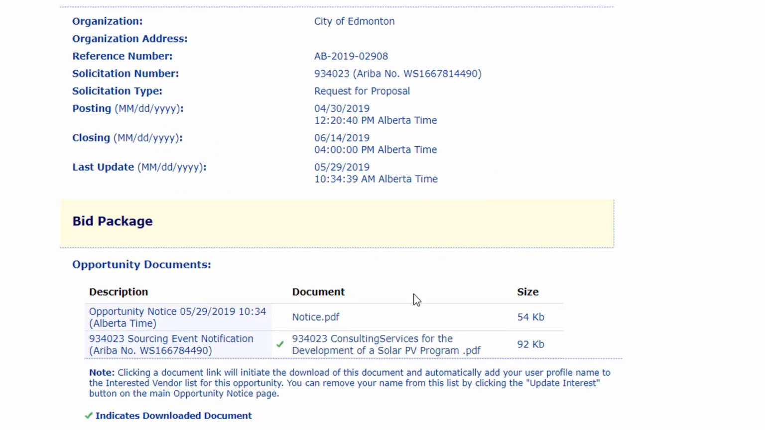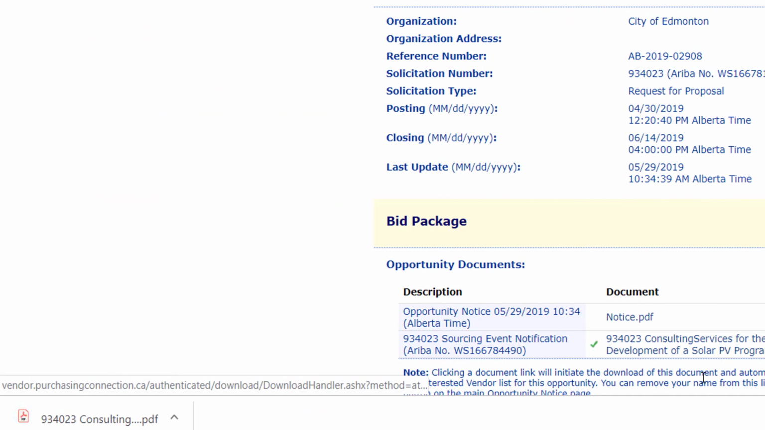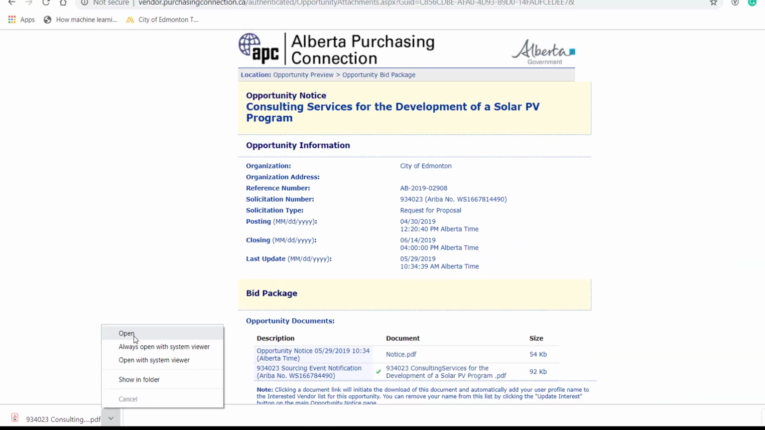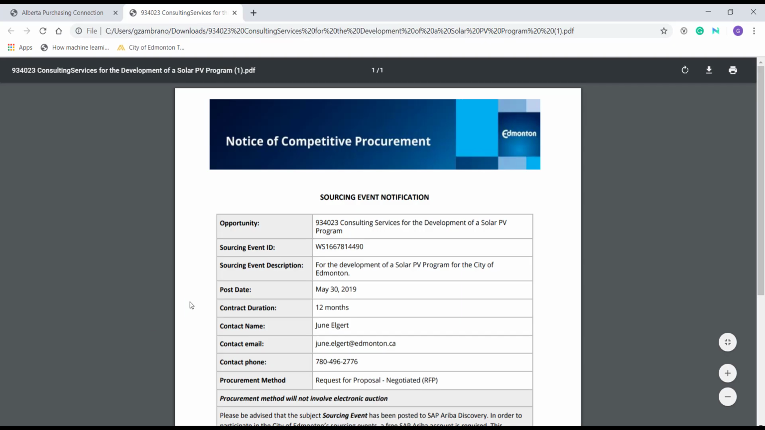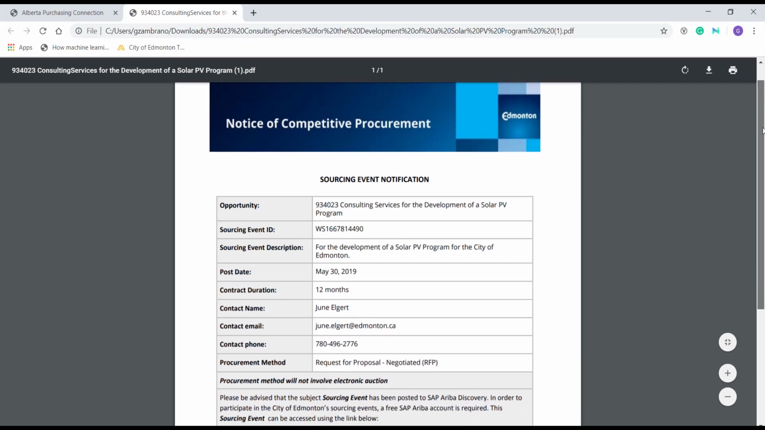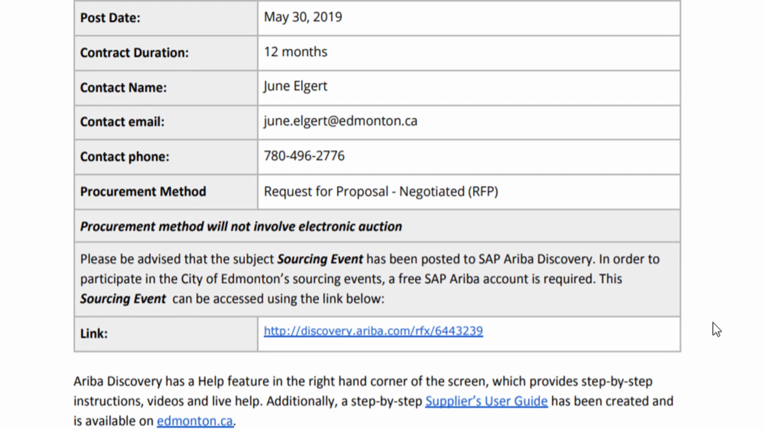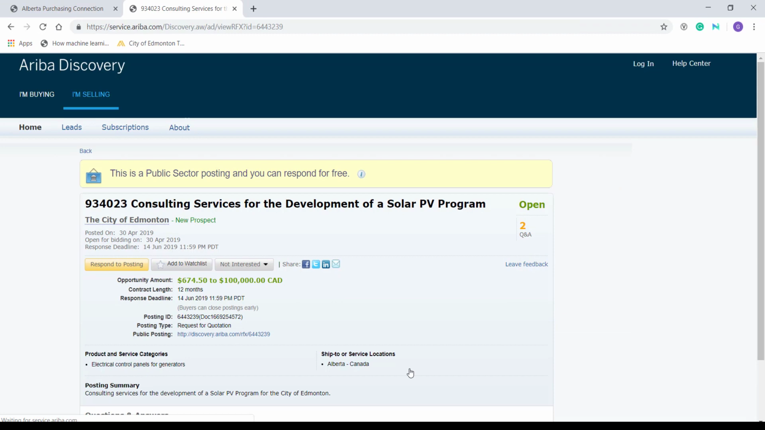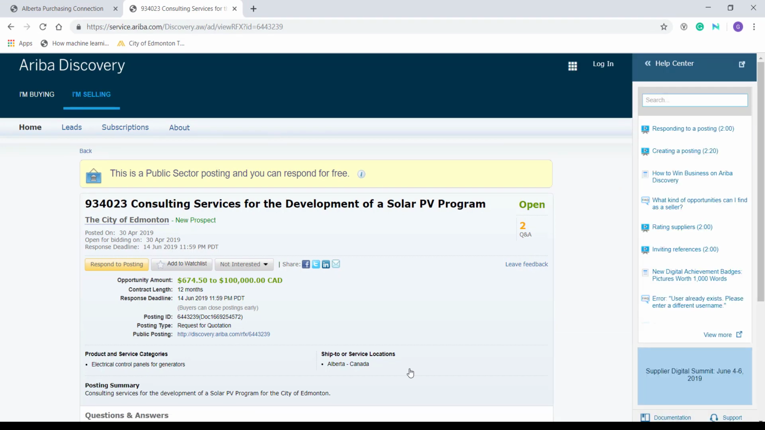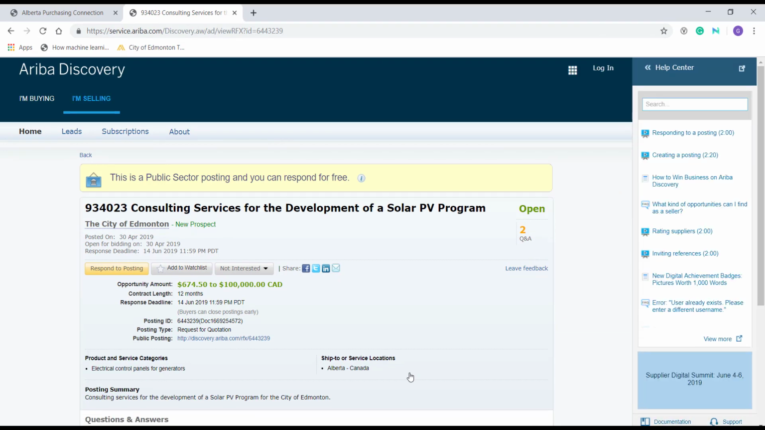On the following screen, in the Bid Package section, click the Sourcing Event Notification document and open the PDF file. In the Sourcing Event Notification PDF, scroll down and click the Ariba Discovery link to be redirected to the opportunity in SAP Ariba Discovery. In Ariba Discovery, the user can see information about the posting, respond to the posting, and ask a publicly viewable question to the party who posted the opportunity.